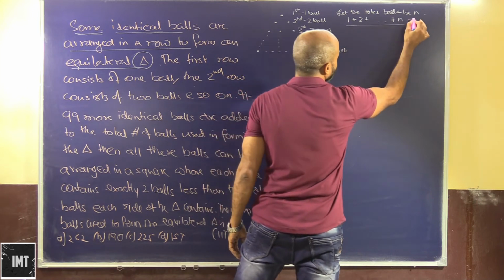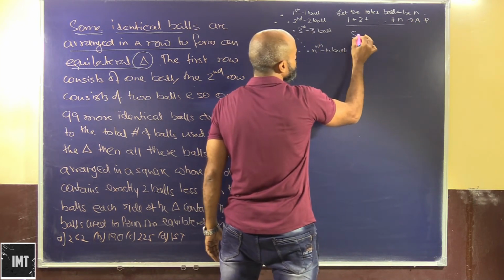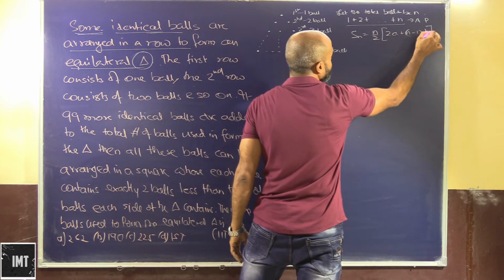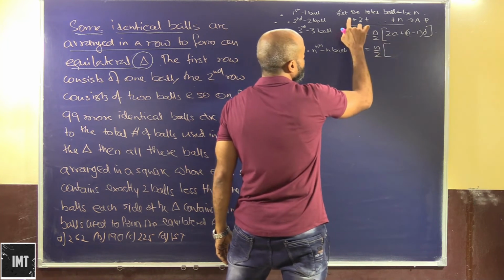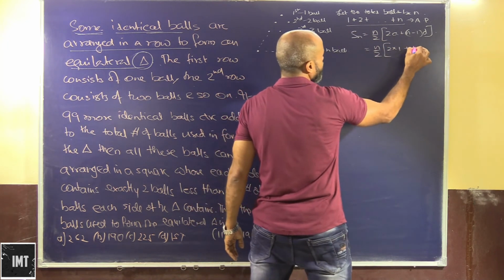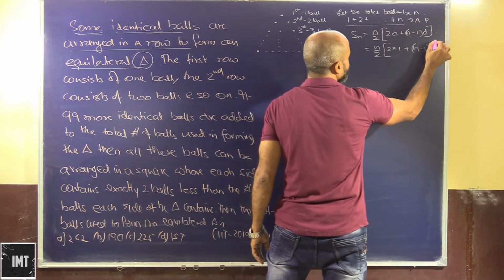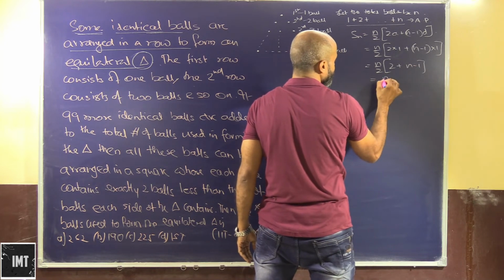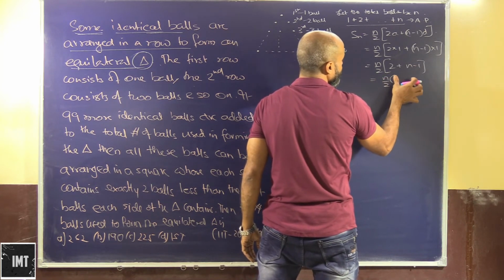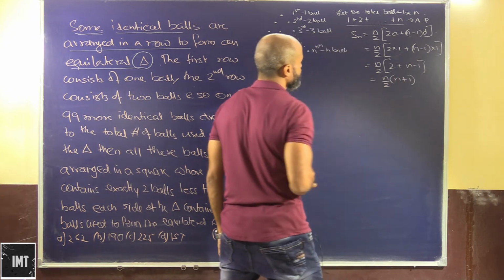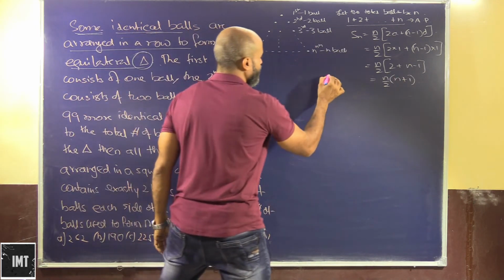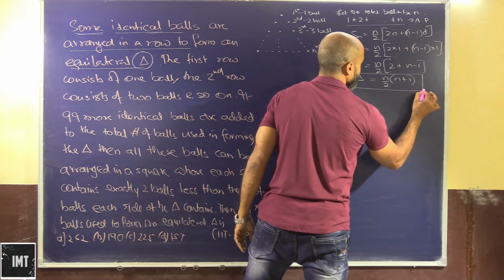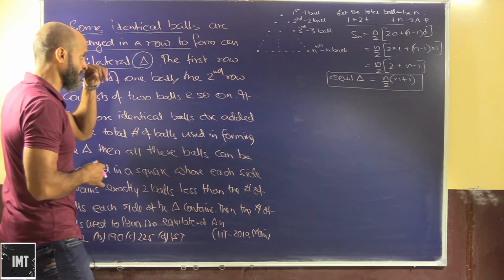Now this is basically what? An AP, and for an AP we know that the sum of n terms is n by 2 into 2a plus n minus 1 into d. So putting the values here, n by 2, the first term is 1, plus n minus 1, the common difference is 1 here. So this will be n by 2 into 2 plus n minus 1, that will be n by 2 into n plus 1. So this will be the number of balls which are arranged to form an equilateral triangle, n by 2 into n plus 1.